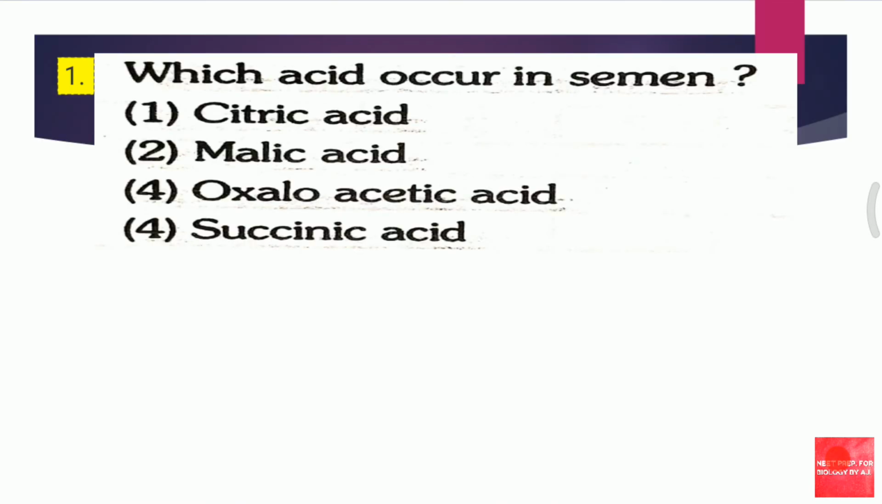Question 1. Which acid occur in semen? First, citric acid; second, malic acid; third, oxaloacetic acid; fourth, succinic acid. Which acid occur in semen? The answer for this question is first, that is citric acid.